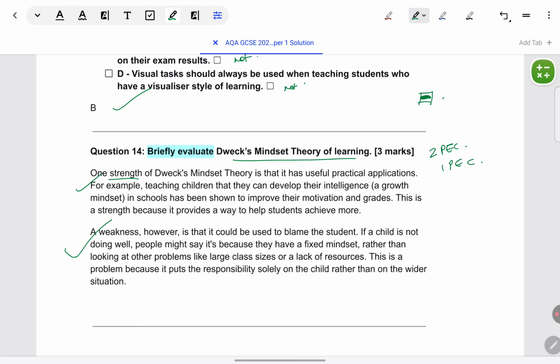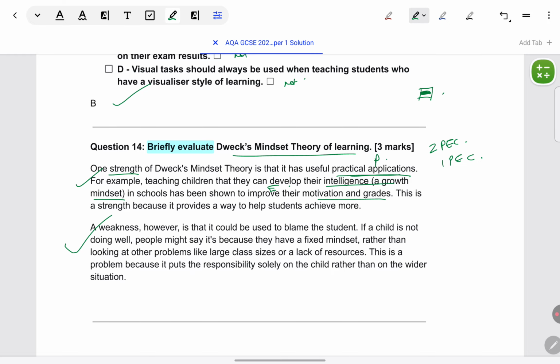Strength is it has application, so the point is the feature has been identified. Evidence is what sort of application it has. Growth mindset can be inculcated in children to improve their motivation. Link, why is it a strength of the theory? It will help students to achieve more.